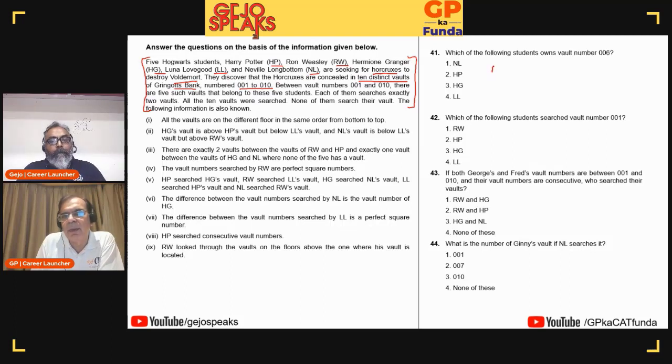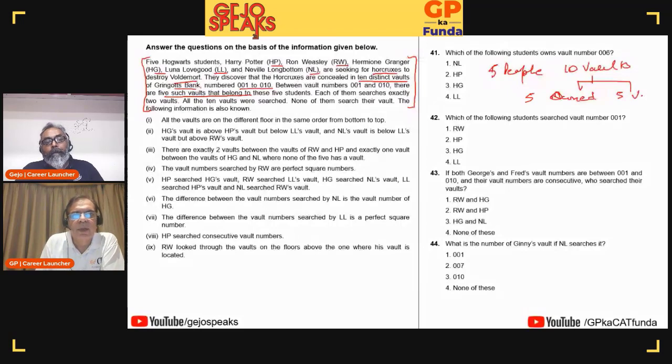It is 5 people and there are 10 vaults. Between vault numbers 1 to 10, there are 5 such vaults that belong to each of these students. These 5 vaults are owned by someone, and 5 are hence vacant, if I can use that word.